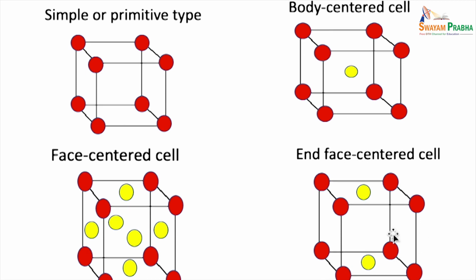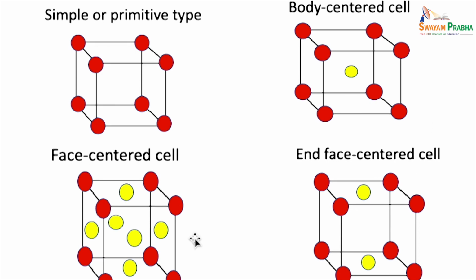Now in the case of an end face centered cell, you have corners occupied by lattice points as well as two faces which are opposite to each other being occupied by lattice points. So you can see you have 8 corners and 2 more at the center of a pair of opposite faces. Here we have taken top and bottom. You can take any two opposite faces, and this is called an end face centered cell or an end face centered unit cell. And the simple or primitive unit cell is normally represented by P.